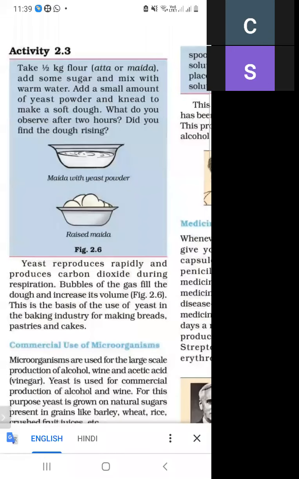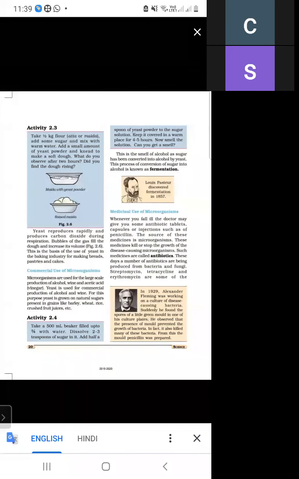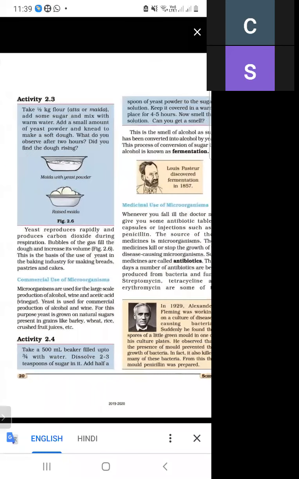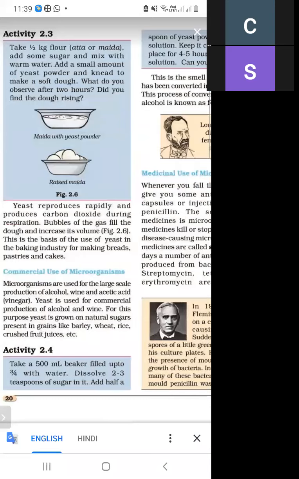We take half a gram of flour, add some sugar, then water, and then yeast powder. This makes the maida rise, just as shown in figure 2.6. Because yeast produces carbon dioxide, the dough increases in volume, and that is why yeast is used in baking industries for making bread and